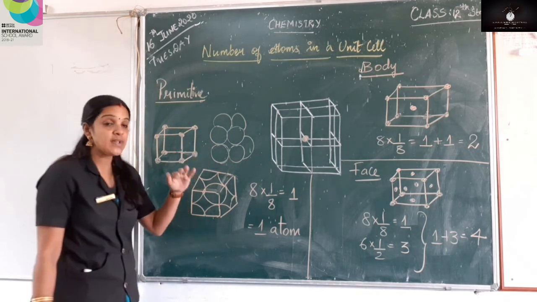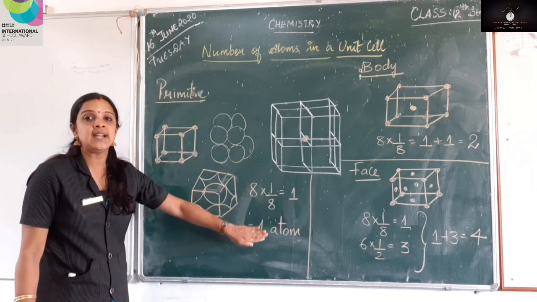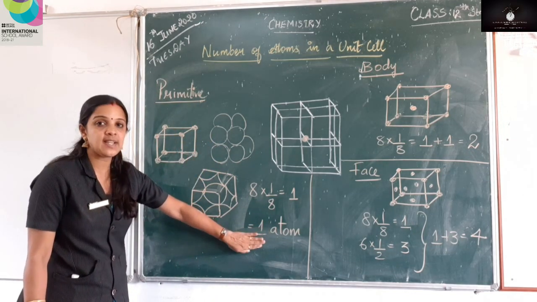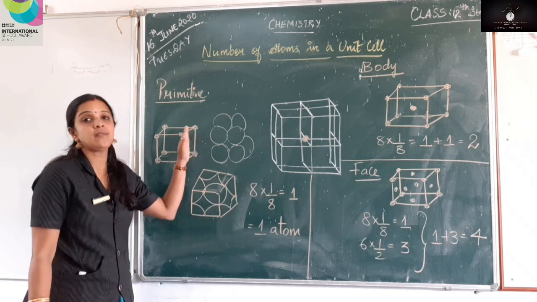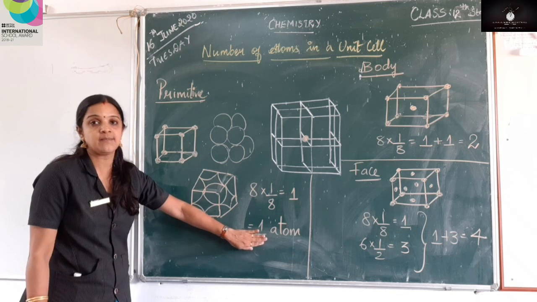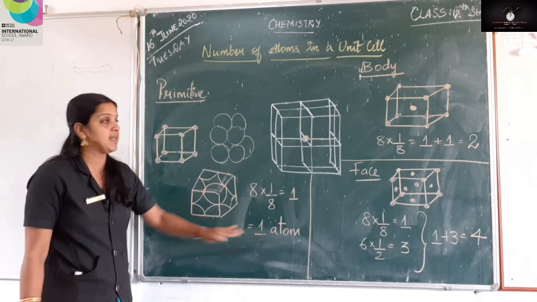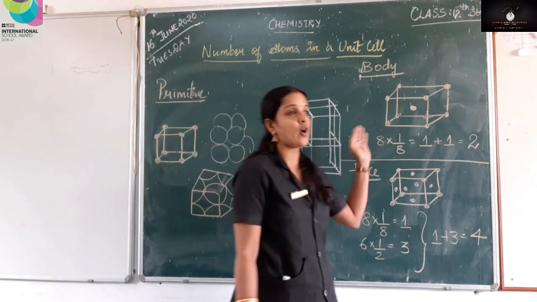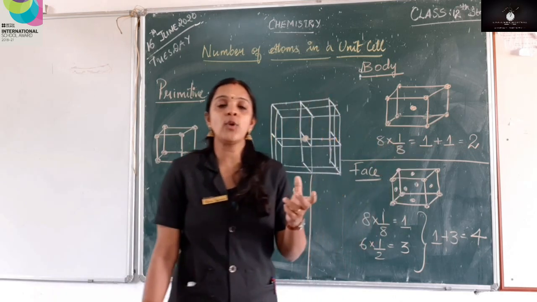Right? Now our topic is actually to calculate the number of atoms. So here I can clearly say a primitive unit cell has only one atom present in the unit cell. Now we will go to body center. In body center what happens?